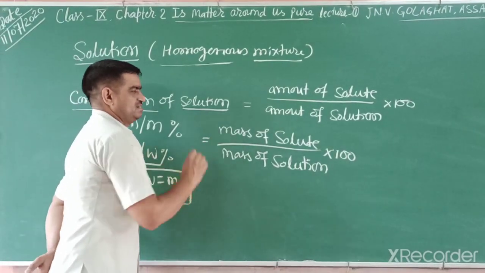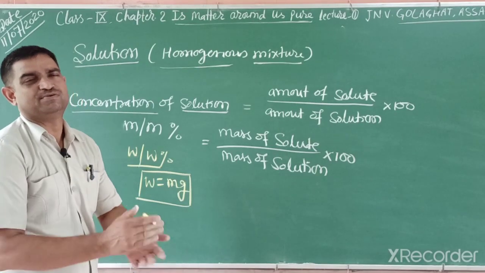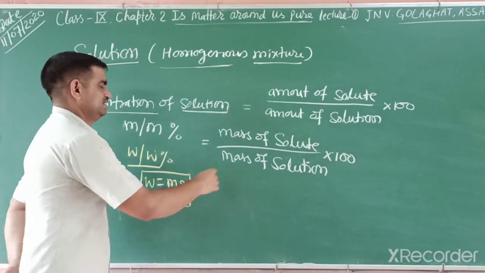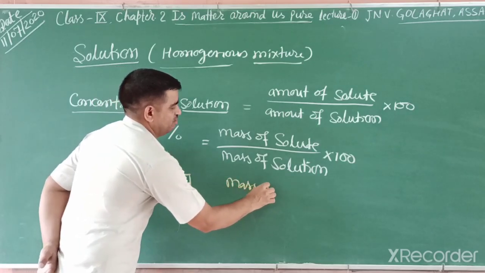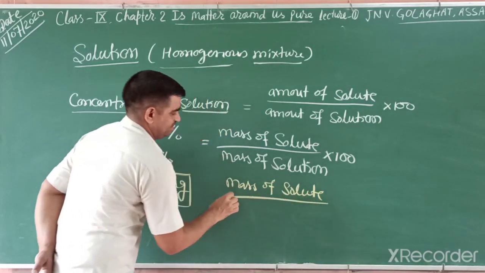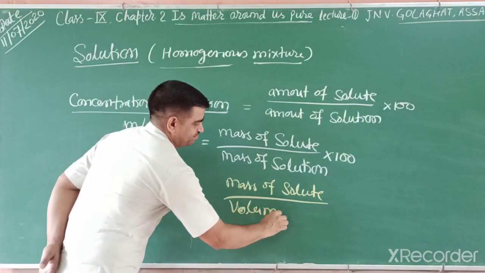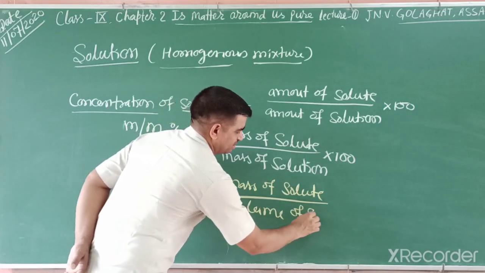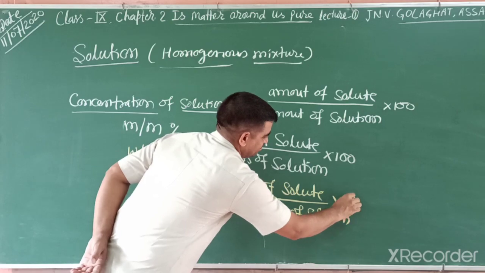So we can write mass of solute by mass of solution. If you are given volume, then sometimes we write mass of solute divided by volume of solution into 100.